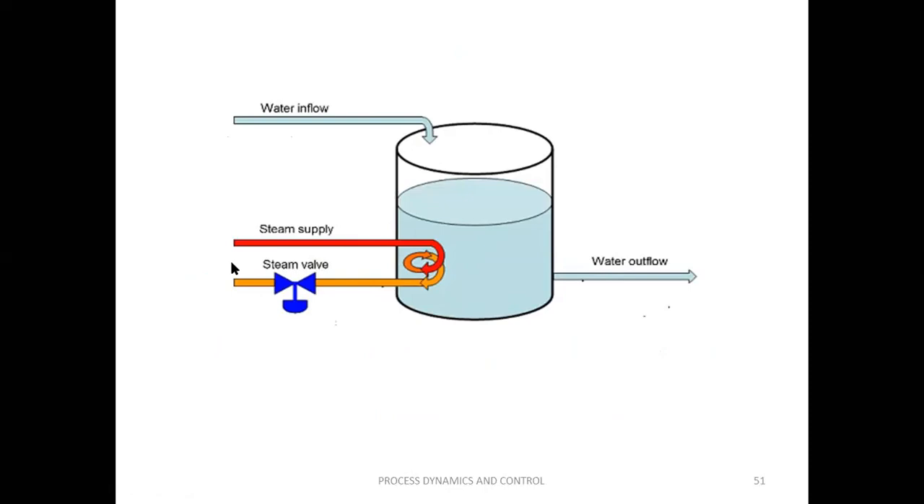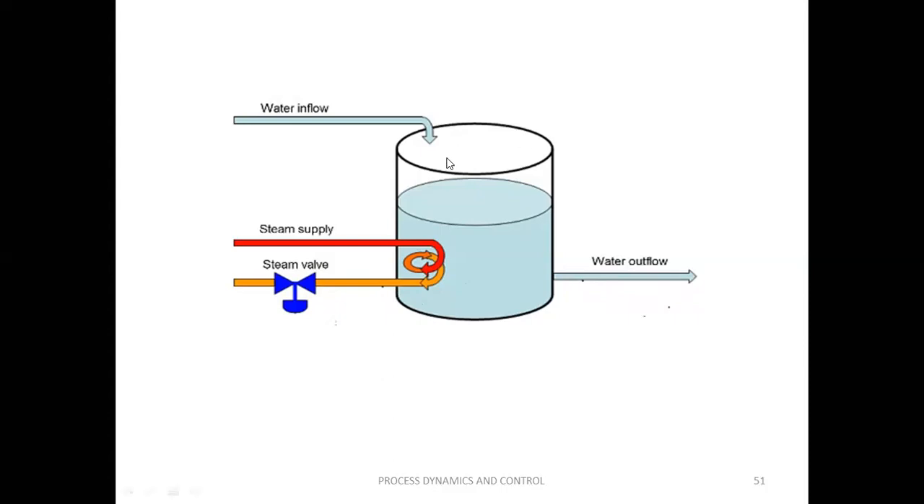So in our process, just assume that the level of the tank can reach our desired set point by increasing the temperature also. If you increase the temperature, what happens? As the temperature increases, the water gets converted into vapor.